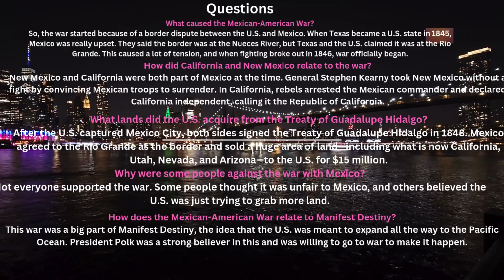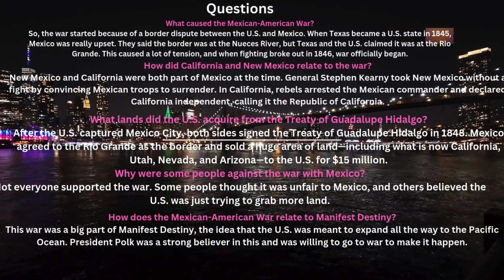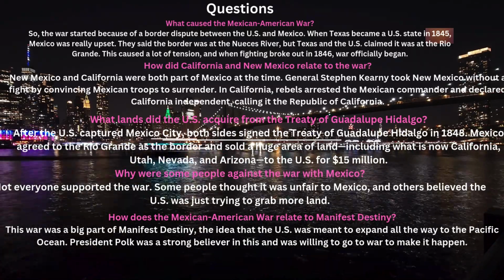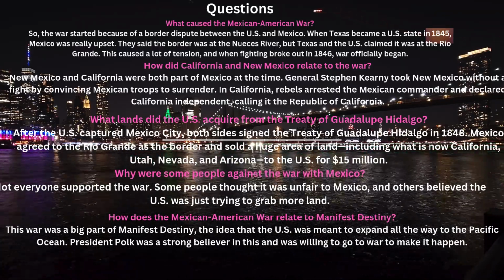How does the Mexican-American War relate to Manifest Destiny? This war was a big part of Manifest Destiny, the idea that the US was meant to expand all the way to the Pacific Ocean. President Polk was a strong believer in this and was willing to go to war to make it happen.